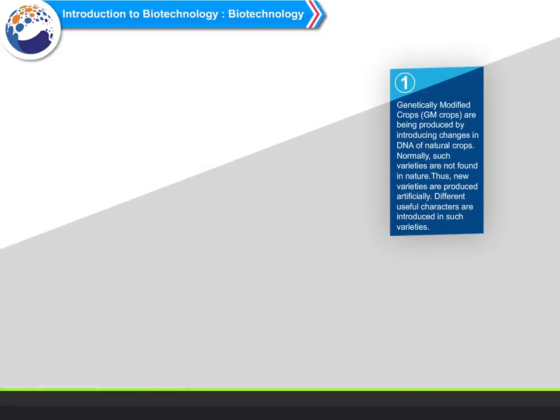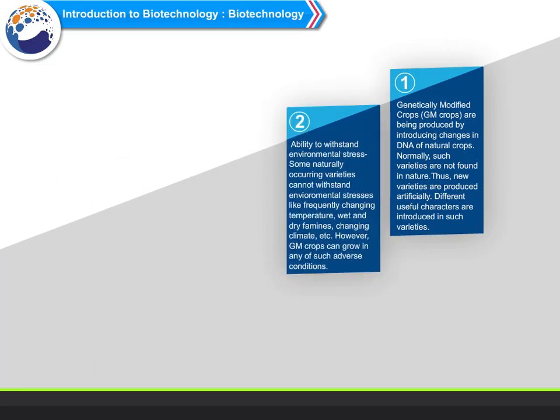Genetically modified crops, GM crops, are being produced by introducing changes in the DNA of natural crops. Normally, such varieties are not found in nature. Thus, new varieties are produced artificially. Different useful characters are introduced in such varieties.